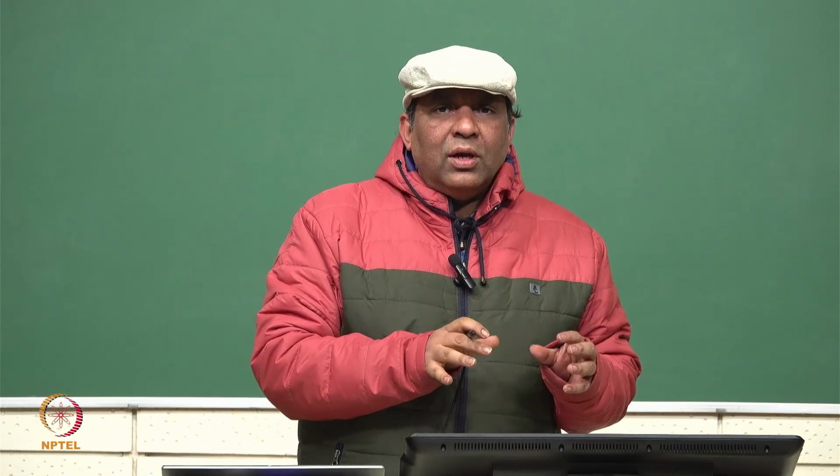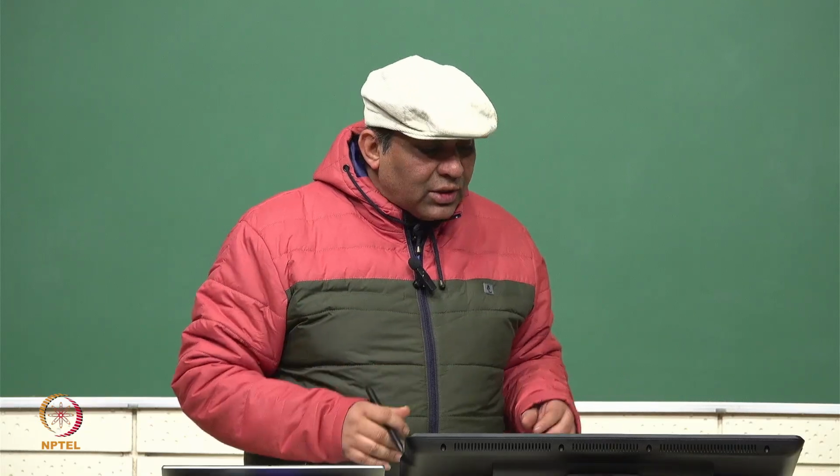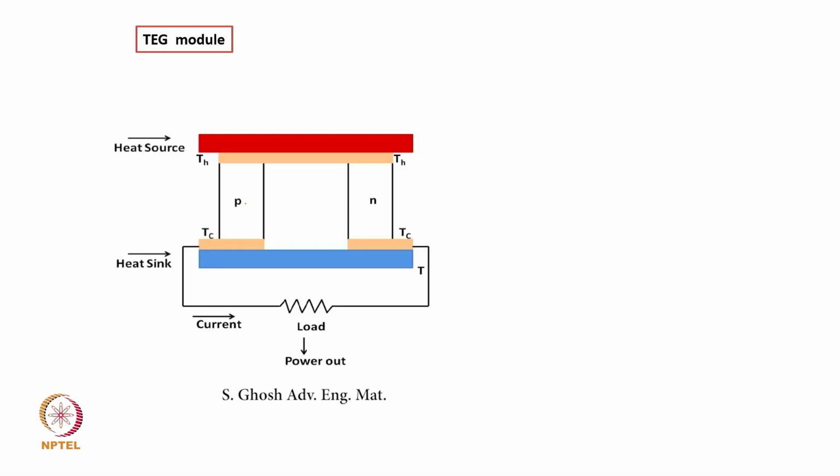And now what I would like to show you is how a small thermoelectric generator module is made. So you can just look at this small thermoelectric generator module, where this is a P-type semiconductor and this is an N-type semiconductor. Okay. So this is a temperature Tc, which is a cold junction, and there is another temperature Th. So that means this is connected with a heat source, and there is a heat sink here, all right, and the temperature difference is being created. And that is all the module is.